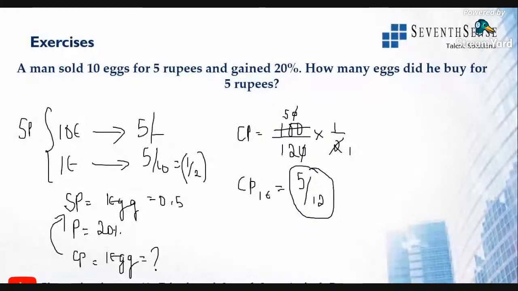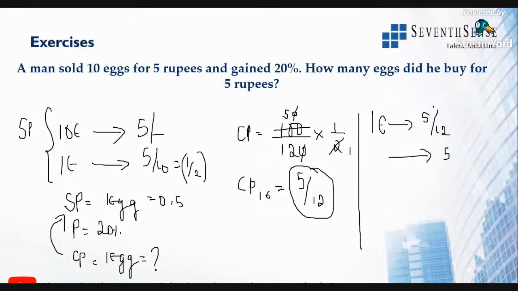Now understand this point. If one egg is 5 by 12 rupees, then 5 rupees, this is rupees, x is number of eggs. How many eggs will he buy for 5 rupees? He buys one egg for 5 by 12 rupees. Then how many eggs will he buy for 5 rupees?